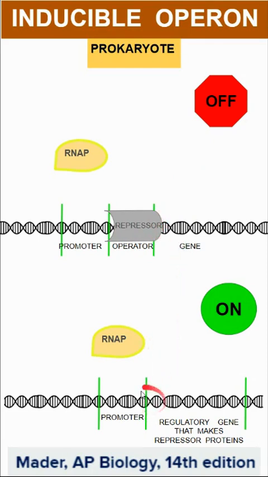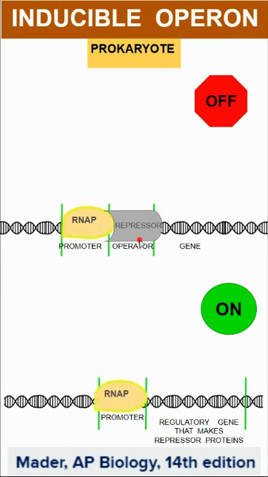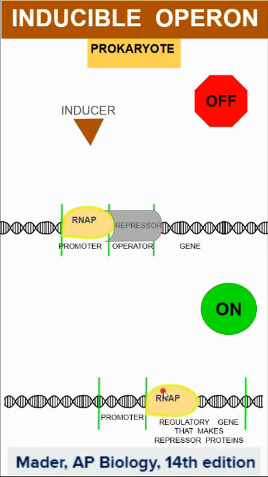Now you can see down here there is no operator region, so this is always on. There's no place for the repressor to bind in this prokaryotic gene expression. But up here, the RNA polymerase is going to run into that repressor, and that is going to be off. Now this RNA polymerase can continue on, but I'm going to pause this so we can focus up here.